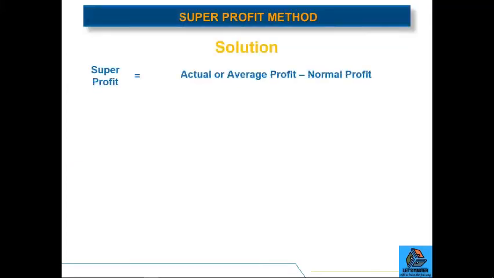Now we will calculate the super profit, and in order to calculate the super profit, we will deduct the normal profit from the actual or average profit. That means 1,50,000 minus 1,20,000. So the result we are getting is rupees 30,000. So rupees 30,000 is the super profit earned by this firm.